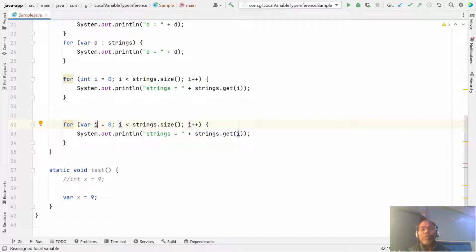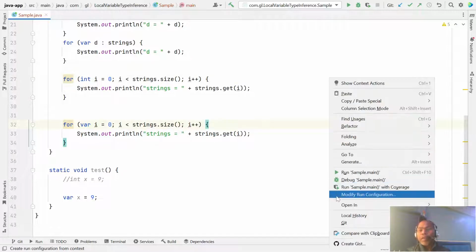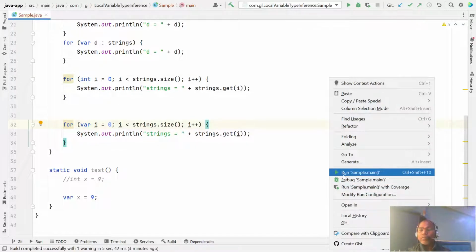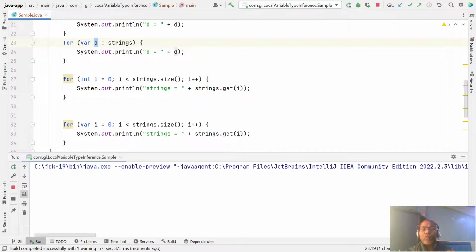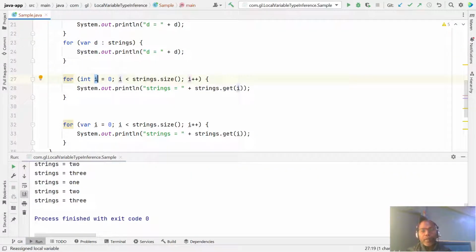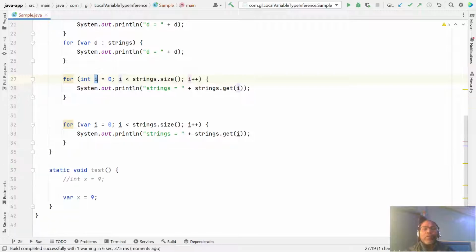You don't need to specify int, and both ways work. So whether in an enhanced for loop or a traditional for loop, that is a local variable initialized at that place, so the compiler automatically identifies the type. You can just write the var keyword.